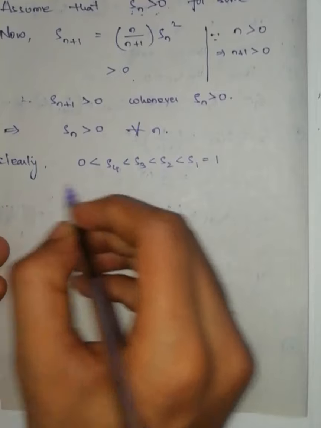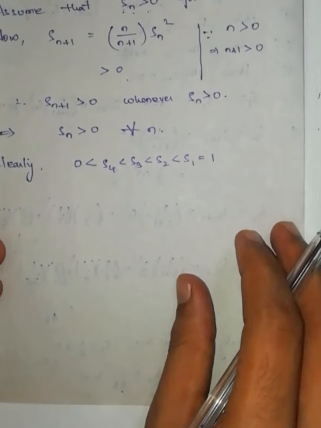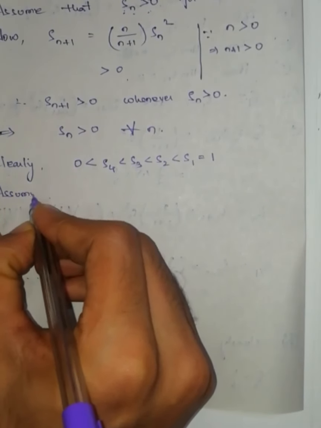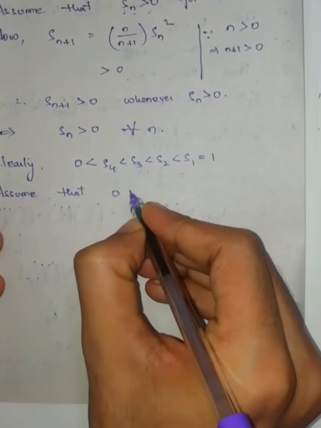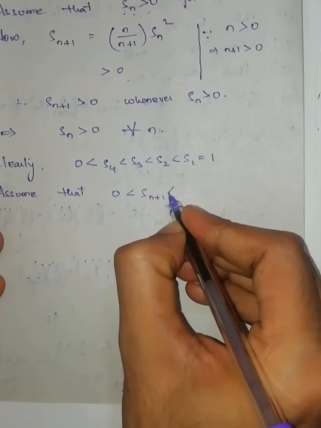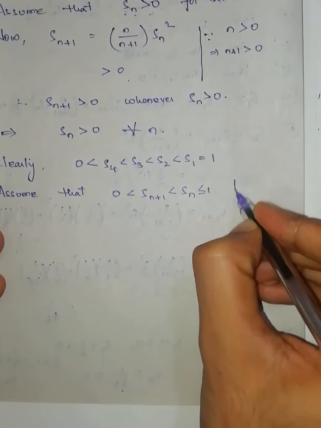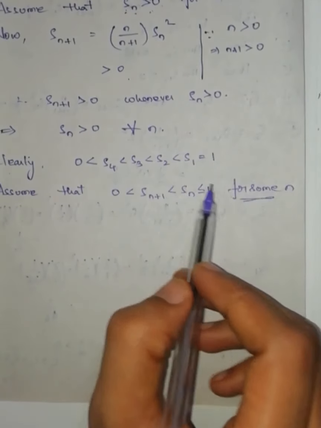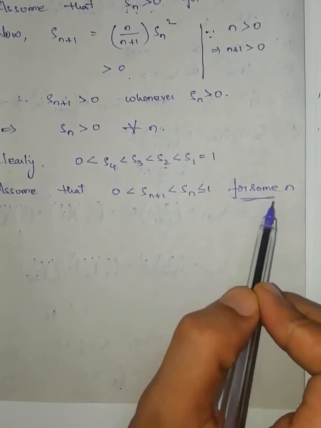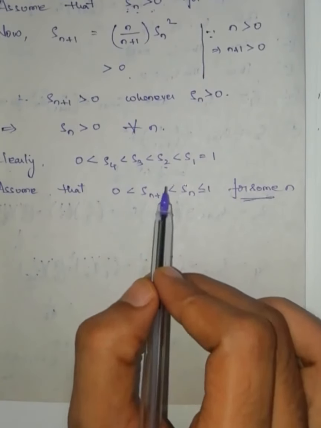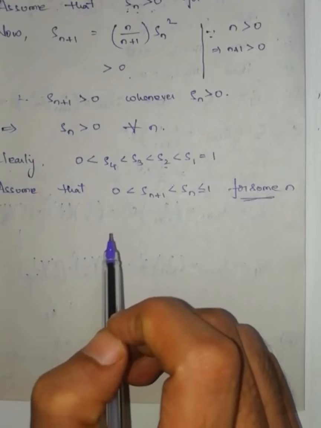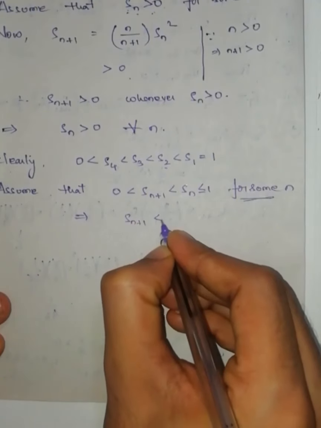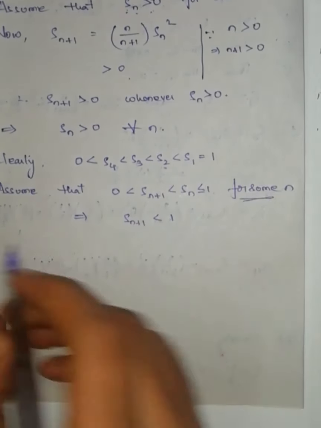Therefore assume that 0 is less than S(n+1) is less than Sn, which is less than or equal to 1 for some n. Why I am using some n? Because if I take n is equal to 1, this one is true. If I take n is equal to 2, this one is true. N is equal to 3, this one is true. But I don't know for all n whether it is true or not. This implies S(n+1) is less than 1.